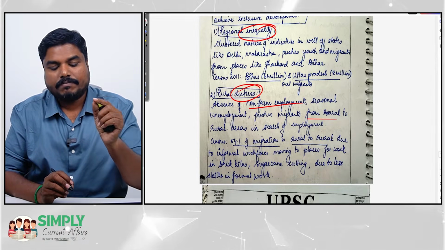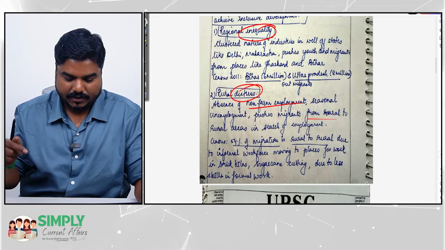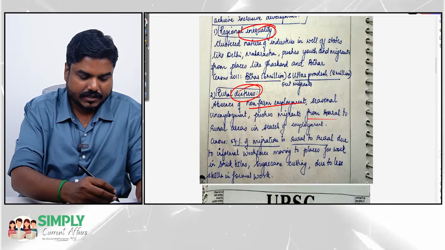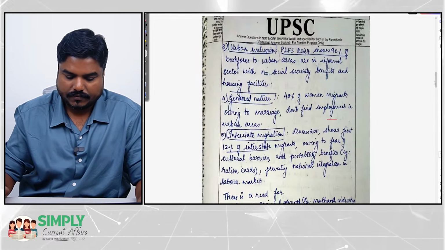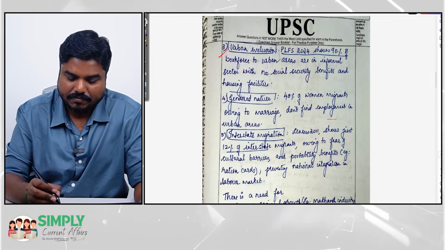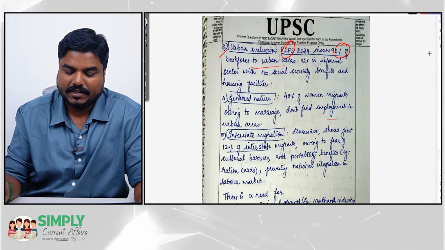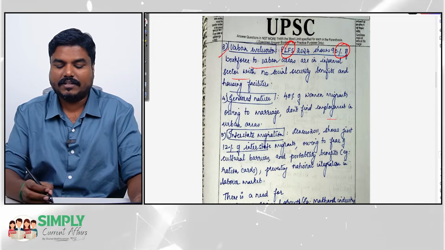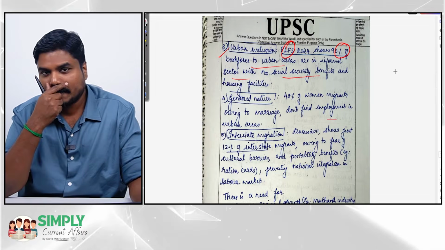So the disparity is what is highlighted here. Then urban exclusion. According to PLFS data, 90% of the workforce in urban areas is in the informal sector with lack of social security. Lack of social security means lack of inclusiveness.